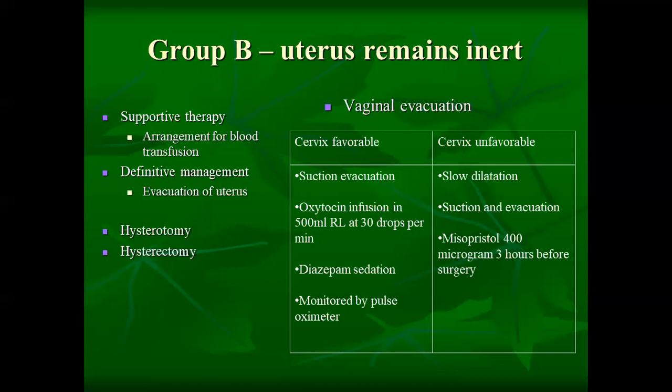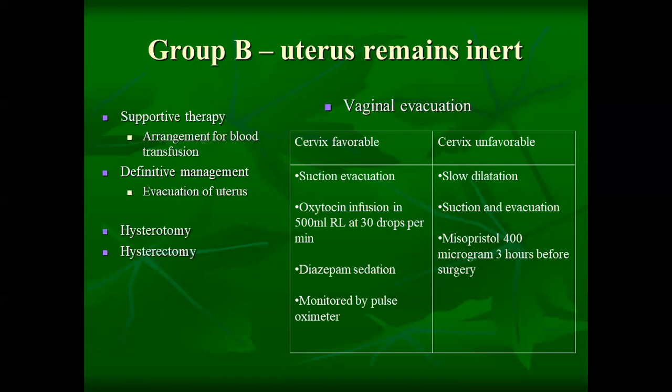If the cervix is not favorable, that is, if the cervix is not dilated, we have to do slow dilatation of the cervix with a Hegar's dilator. After dilating the cervix, suction and evacuation has to be done. We can also use misoprostol 400 microgram 3 hours before the dilatation process. So if the cervix is not favorable, the misoprostol will help the cervix to get dilated.